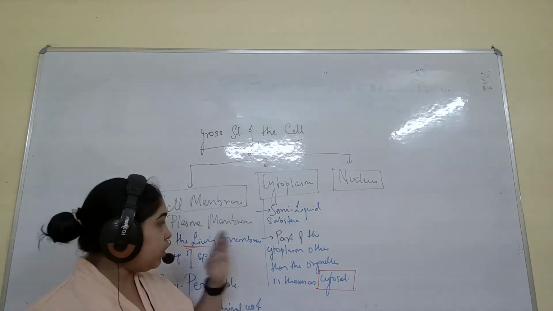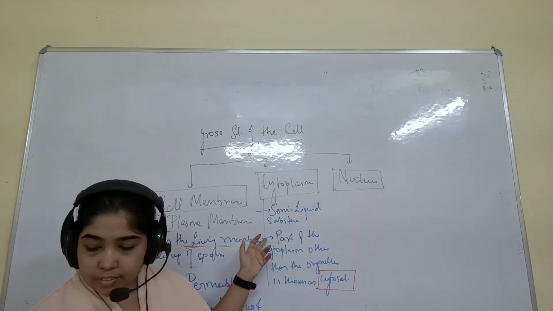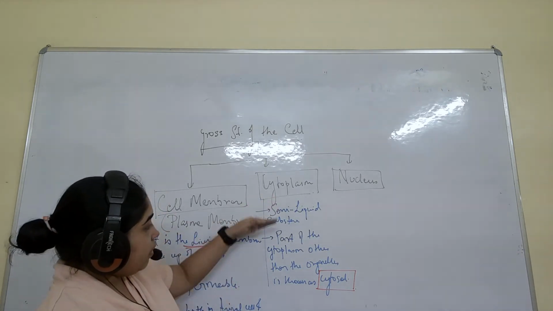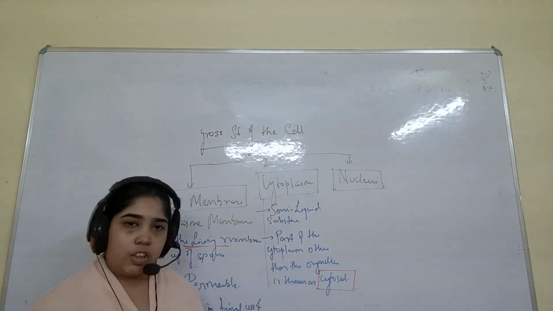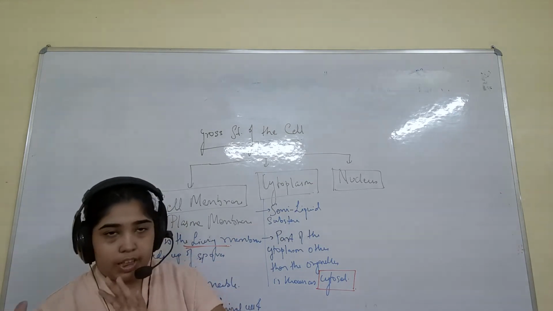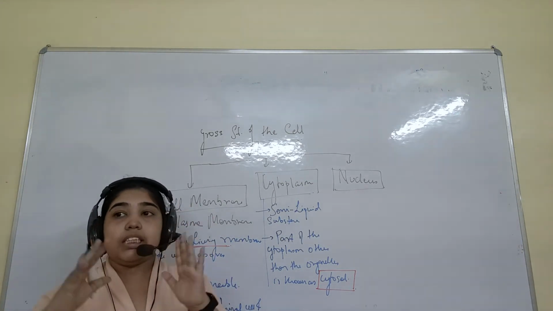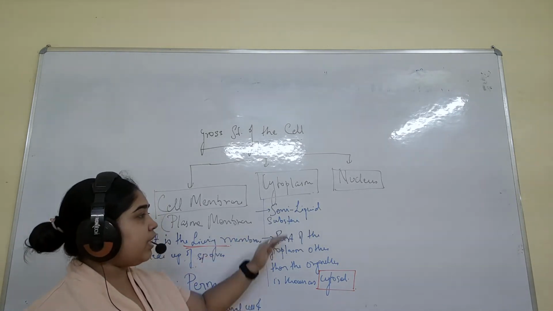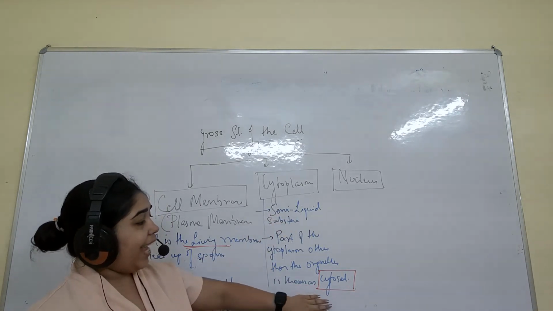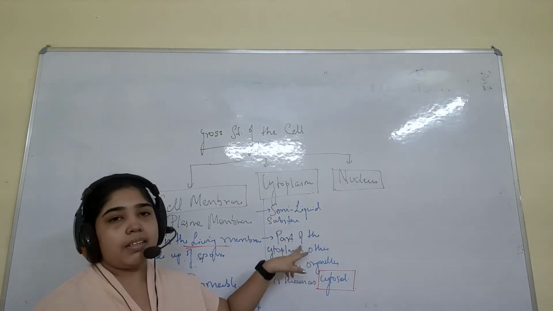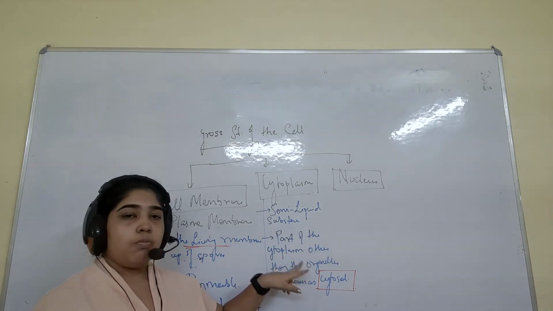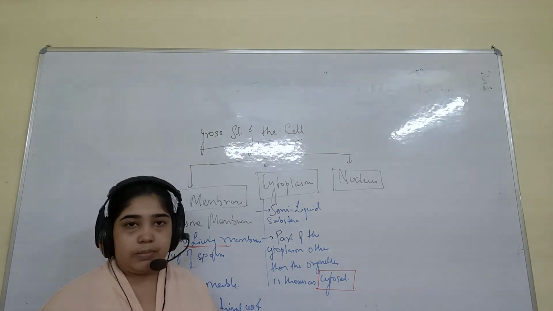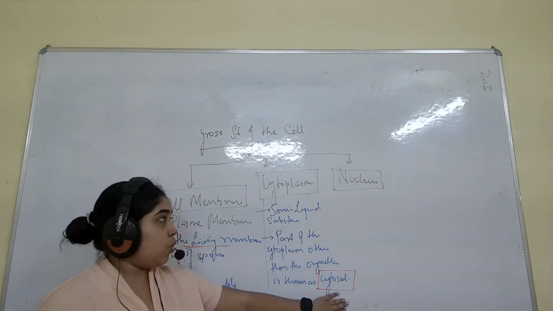So these are the 2 points which I wanted to give you. Understood this part? This is about the cytoplasm. When I show you the shape of the plant cell and the animal cell, then you will understand more about this. But for the present, this is the semi-liquid substance and the part of it. Please learn this sentence: the part of the cytoplasm other than the organelles is called the cytosol.